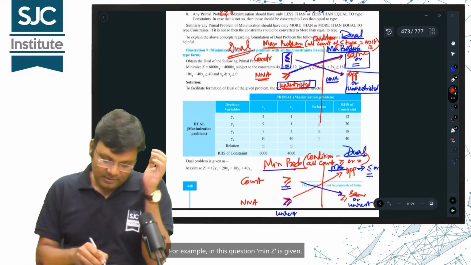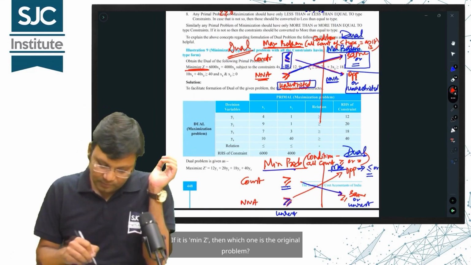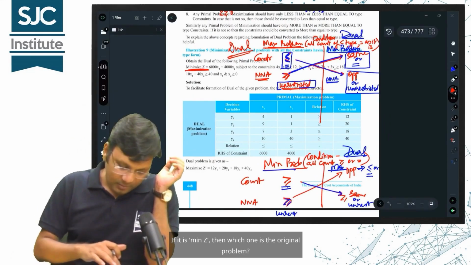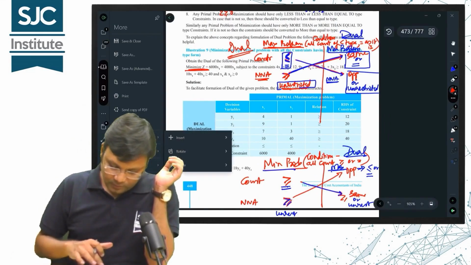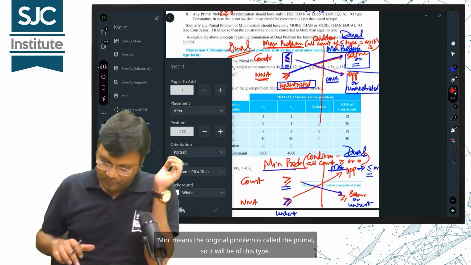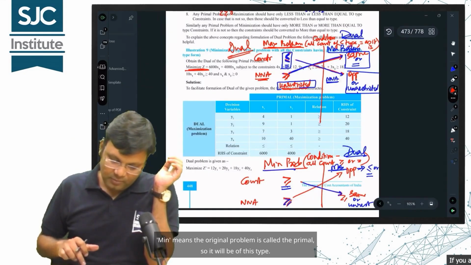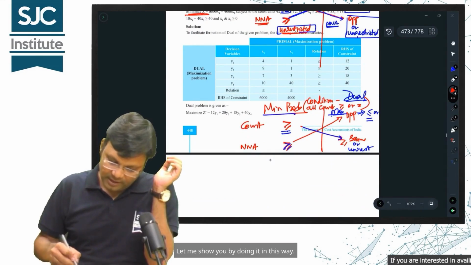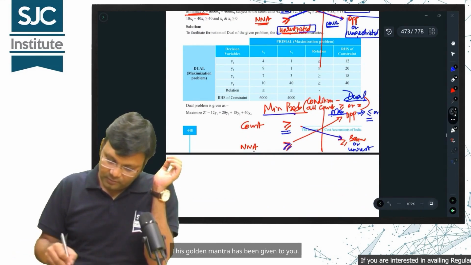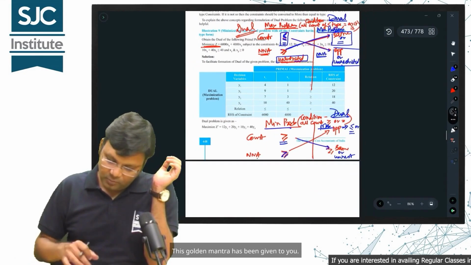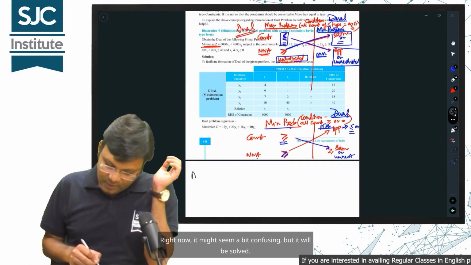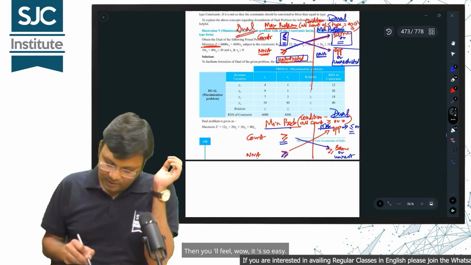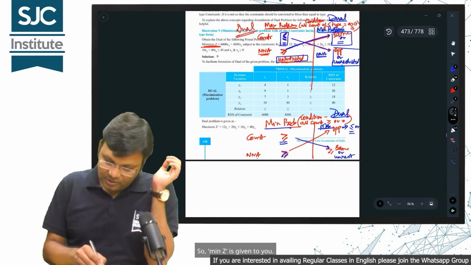For example, in this question, min z is given. If it is min z, then which one is the original problem? Min means the original problem is called the primal, so it will be of this type. Let me show you by doing it in this way. Follow this. This golden mantra has been given to you. Right now, it might seem a bit confusing, but it will be solved. Then you'll feel, wow, it's so easy. So, min z is given to you.